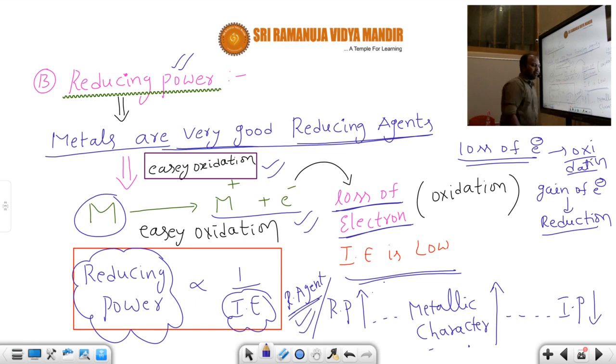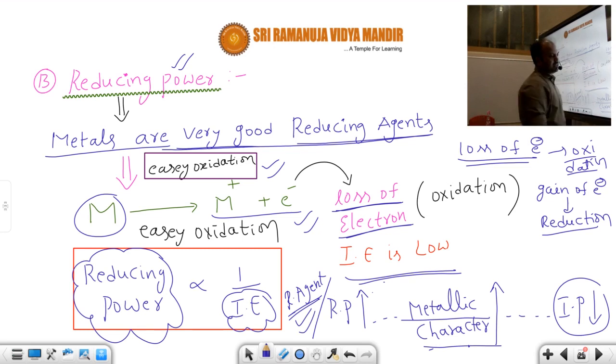So which metals act as good reducing agents? Those metals that have more metallic character, but whose ionization energy or ionization potential values are very low.